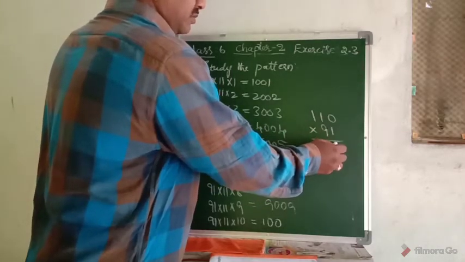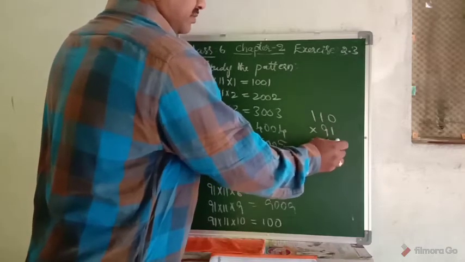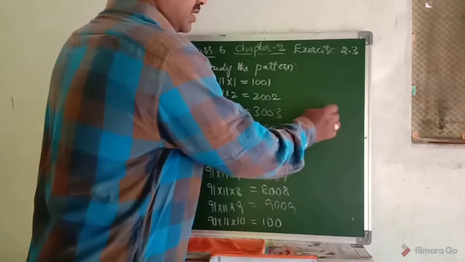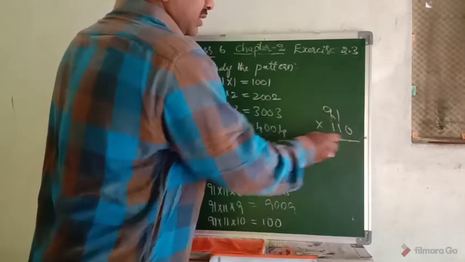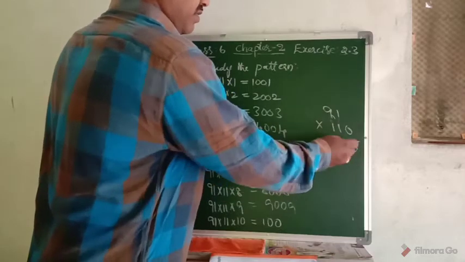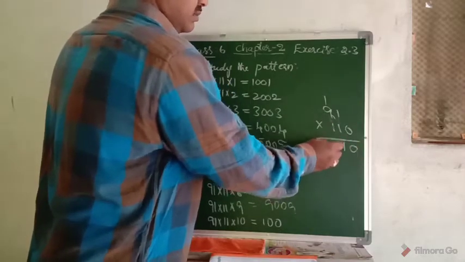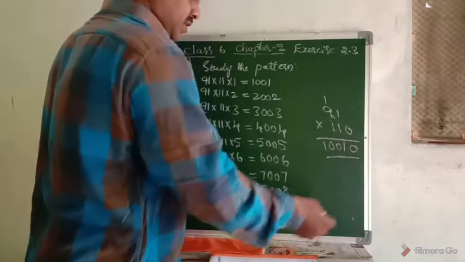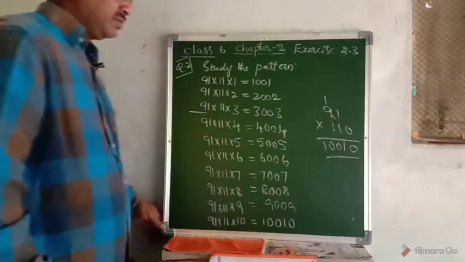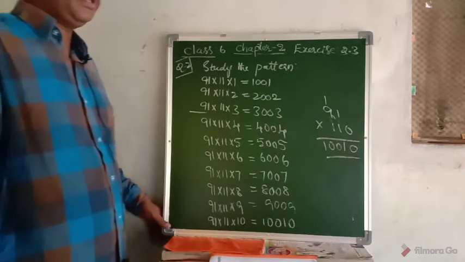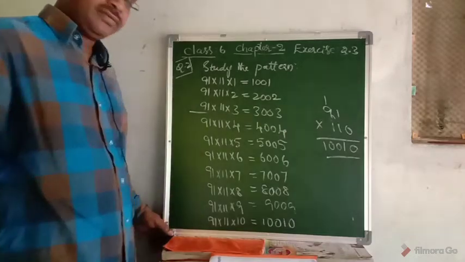Otherwise you can do it like this: 91 into 110. Write 0 here. 11 ones are 11. 11 nines are 99. 10010. You just write it. Right. So this is the way we can give the solution for the given question.